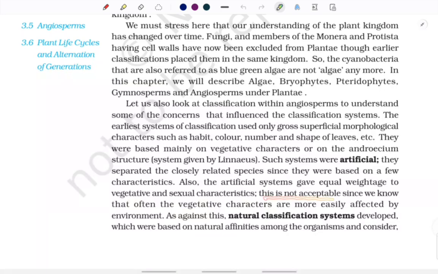This is not acceptable, since we know that often the vegetative characters are more easily affected by the environment. We can't weigh the vegetative characters and sexual characters in an equal manner, because the vegetative characters are more easily affected by the environment. We can't talk about the sexual characters as being affected by the environment, but as far as the vegetative characters are concerned, they are easily affected by the environment.